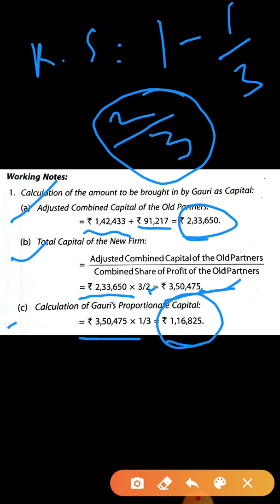The first step is, first of all you have to find out the old partners' capital at the end, and the second step is you have to add it and get the combined capital, and multiply with the reciprocal of the remaining share, and the third step is the total capital will come. So divide it by Gauri's or the new partner's share.